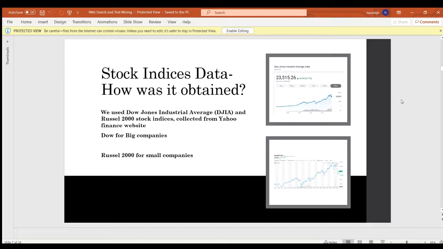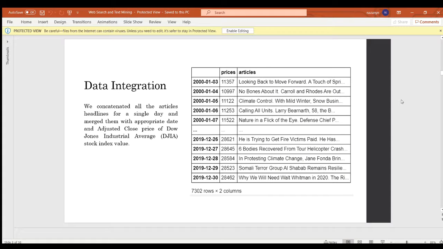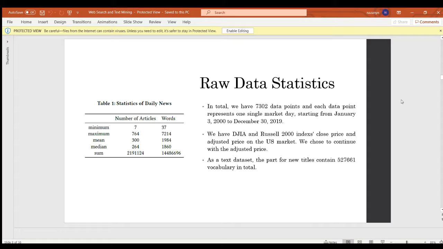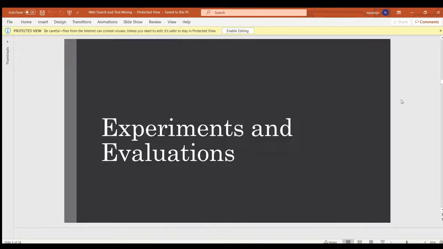We use the Dow Jones Industrial Average, DJIA, and Russell stock indices collected from the Yahoo Finance website. Composite indices such as DJIA reflect the overall change in the stock market. We concatenated all the article headlines for a single day and merged them with the appropriate date and stock prices. For the days that there are no stock prices, we use the interpolation method from Pandas to fill in the missing values. In total, we have 7,300 data points, and the average length of the titles is 6.61 words.